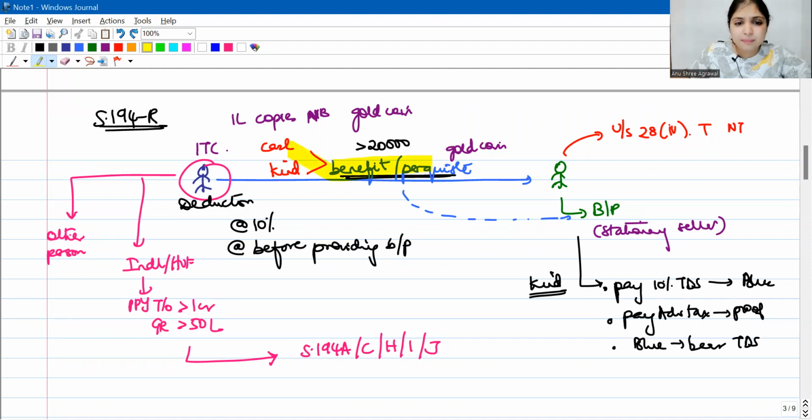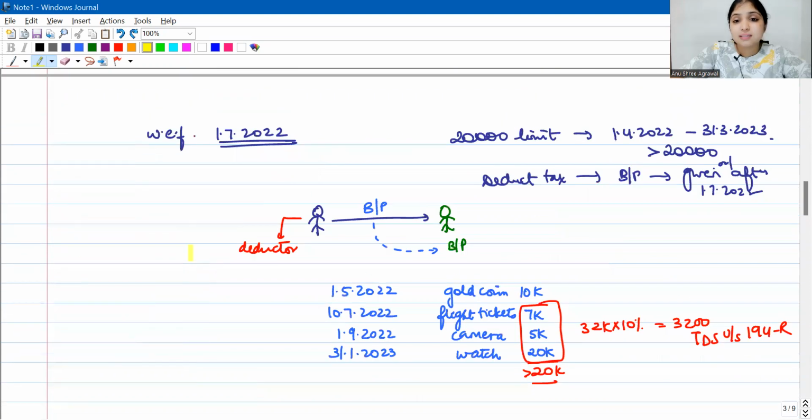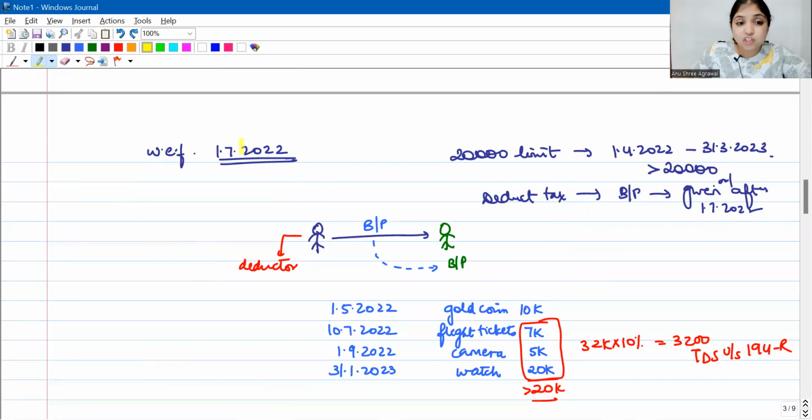Okay, the benefit may be in cash, it may be in kind. If it happens to be in kind, then the person to whom we are giving the gift, either he has to pay the TDS amount to the deductor in cash, or he has to himself pay the tax amount to the government straight away as advance tax and give proof to the deductor, or maybe the deductor himself may bear the TDS.